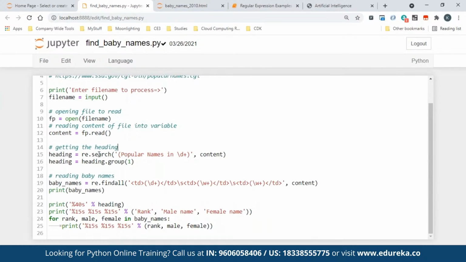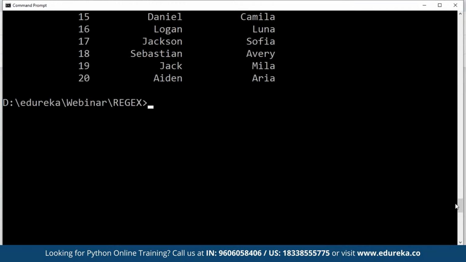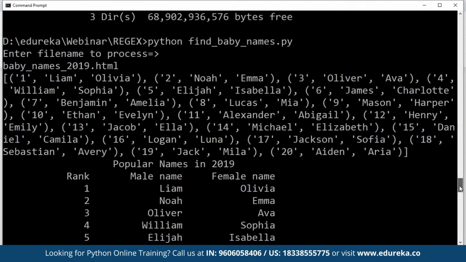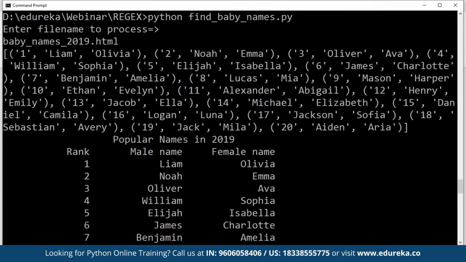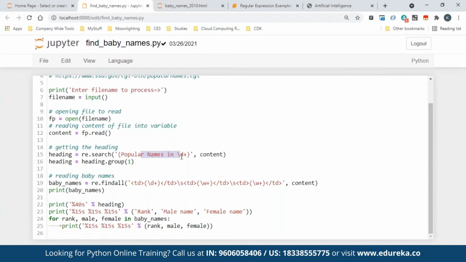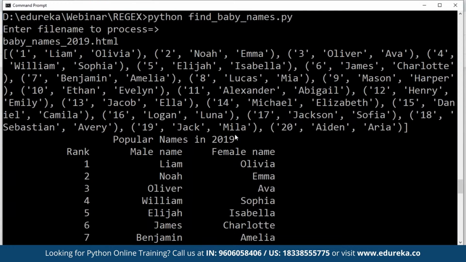Now what I did, see, I used re.search to search for the popular names, because if you see my output, there is this popular name already there at the heading. So I have to fetch it separately. It is not part of the normal pattern. So I fetched it, and I don't know the year because here it says 2019. I didn't give it.